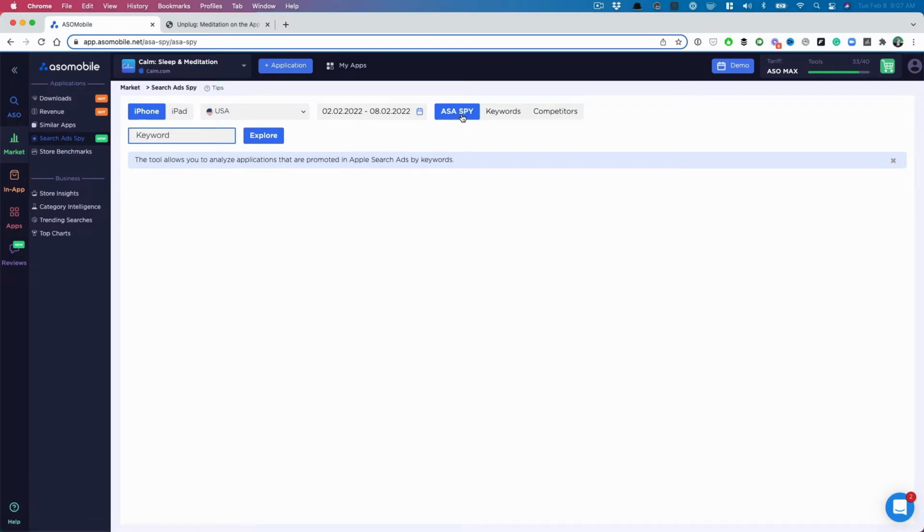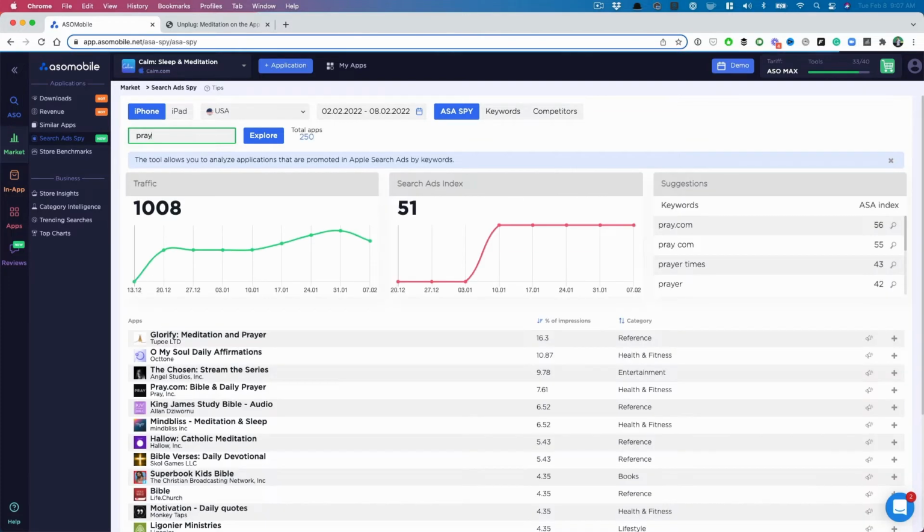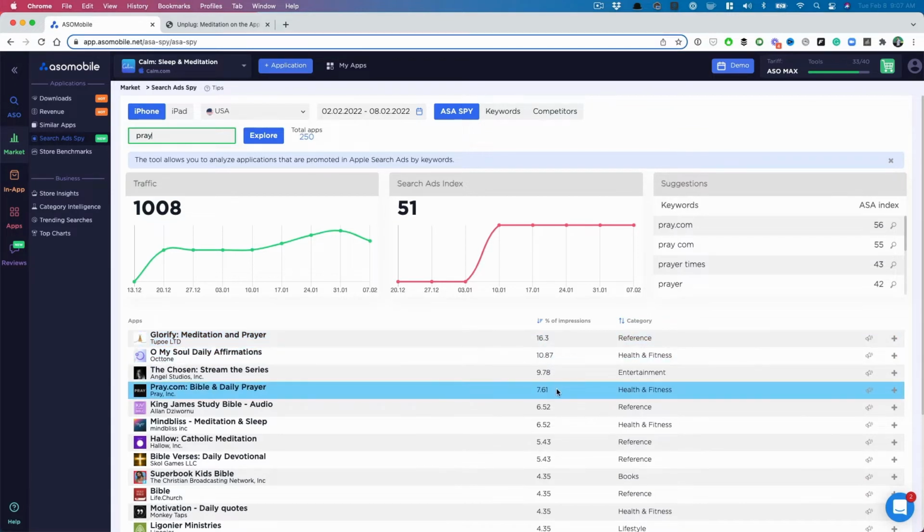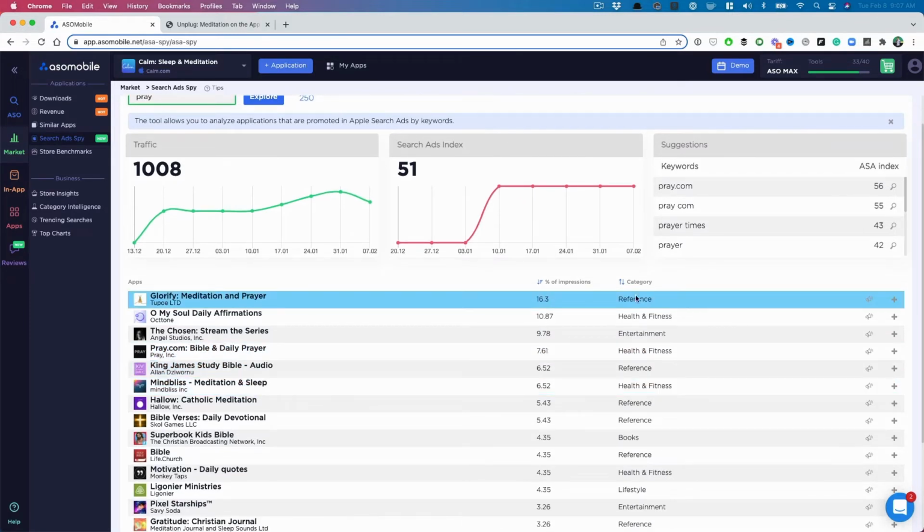Now that we're tracking these keywords, we can actually go back into this ASA spy section and put in some of those things that we found. So let's put in pray. I just want to see what types of apps are bidding for this. And I like this section, right? So you can see Glorify has a lot of the impressions. They're really going aggressively after this keyword. And you can see the different categories these apps have.